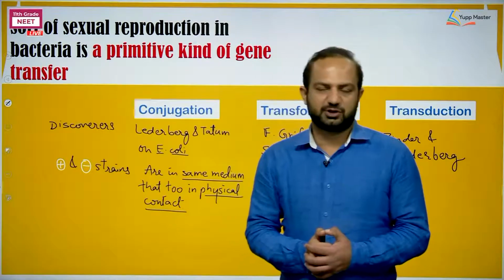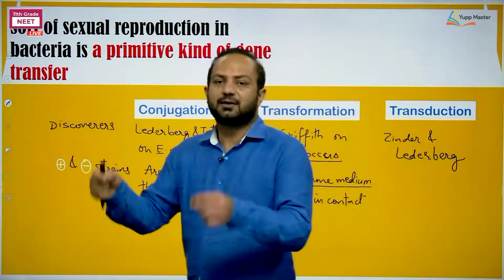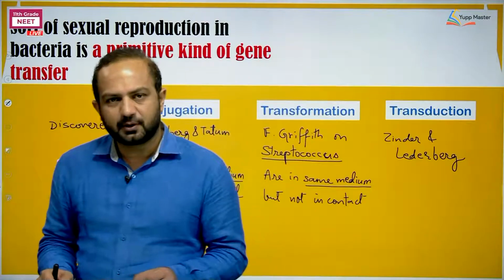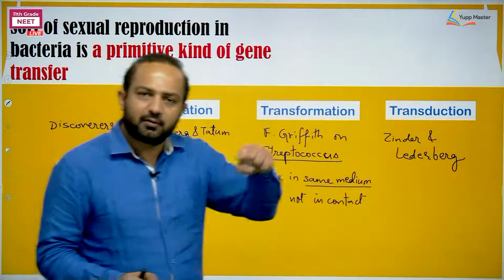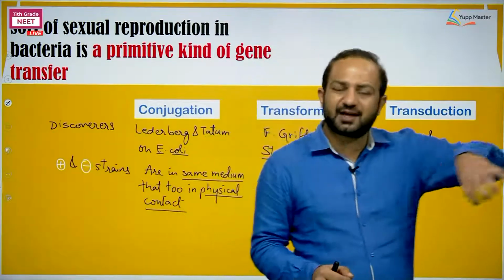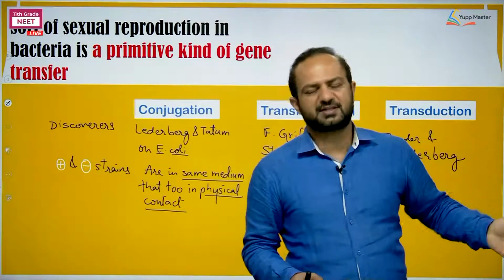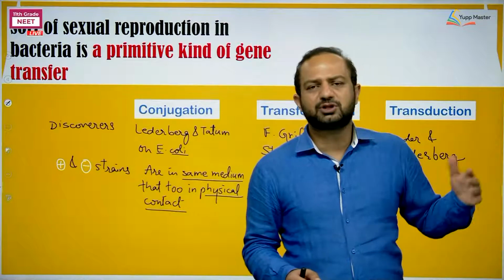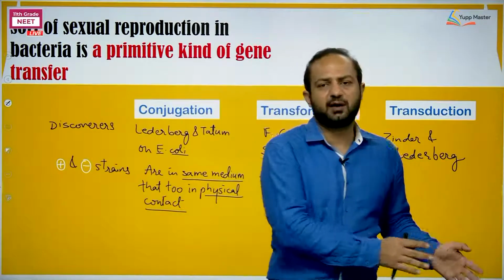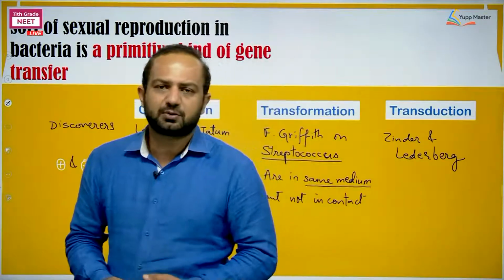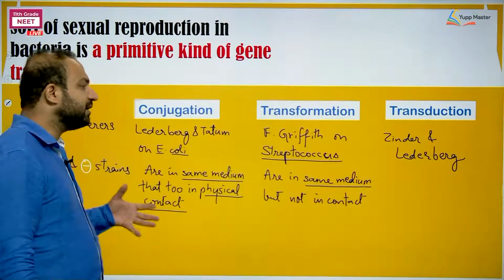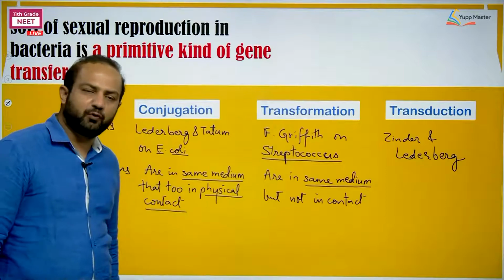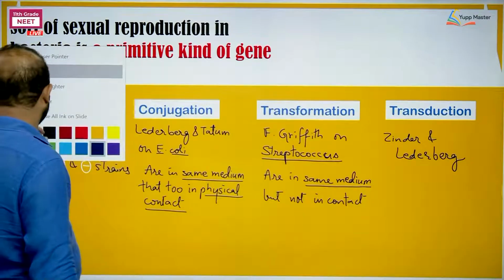The bacteriophage, which invaded the donor strain first, took up the DNA of the donor and transported it to the recipient. This is how the gene from the donor gets transferred to the recipient cell. So in the third case, in transduction, there is an agent involved.